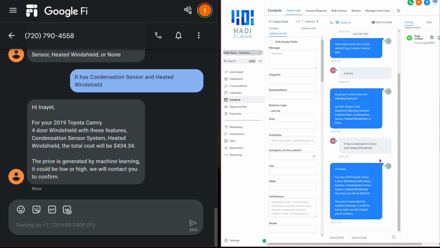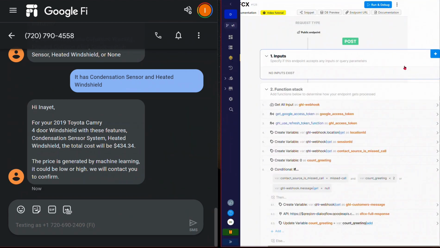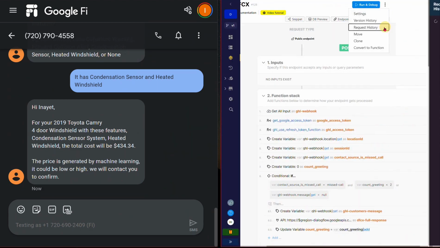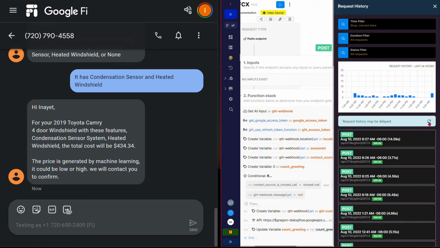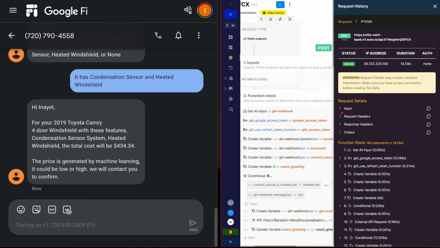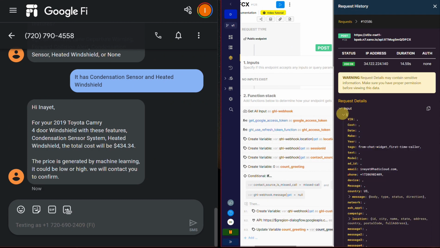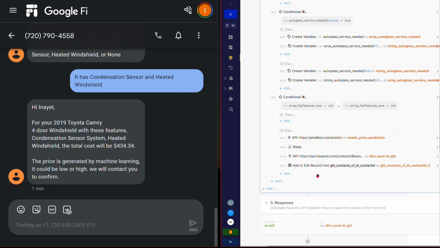And let's see why I'm not getting that. And if I go to request history in Zeno, so this is the latest one, the input is, so this is what I passed. So right now that I hit this, what I'm doing is calling the Predibot predict endpoint that we pass the year, make, model, number of doors, the auto glass that's needed, and the features that it has.